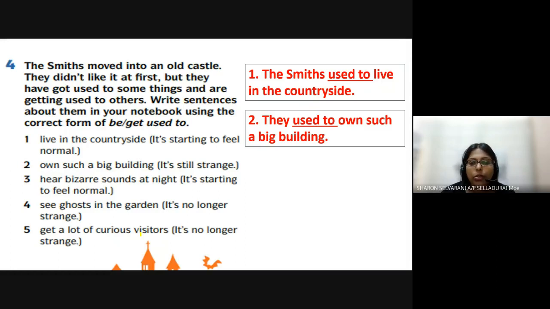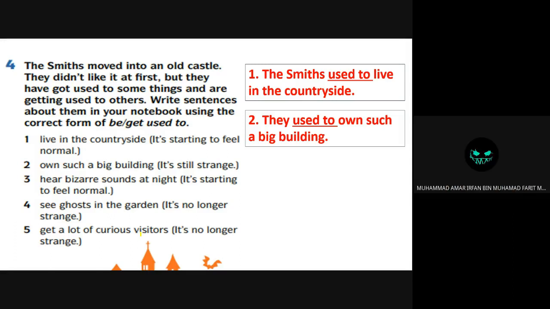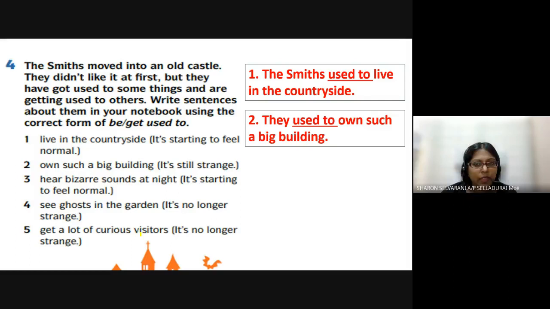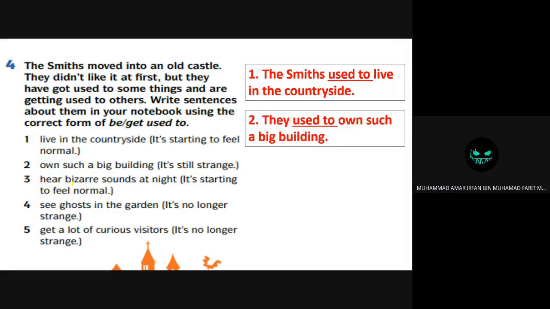So, how are you going to use used to? You can just start with they. They used to. They used to what? Follow the sentence number three. They used to hear bizarre sounds at night.